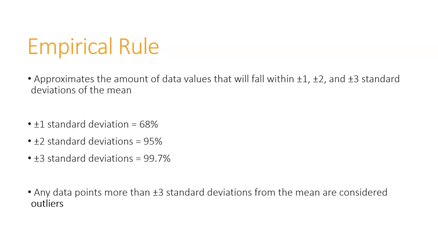Now, any data points that are more than plus or minus 3 standard deviations away are considered outliers. Right? Notice how that's not 100% for plus and minus 3 standard deviations. It's 99.7%. So there's 0.3% of data that falls into this outliers category.